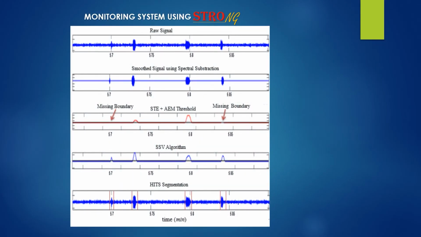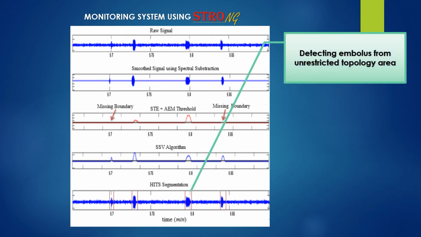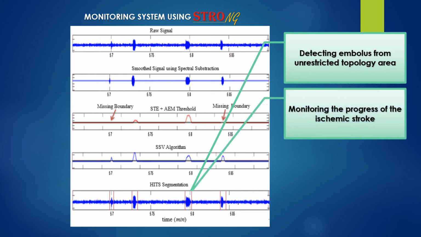So next, we will present our result by using our system. The result of the HITS segmentation using our algorithm is shown in the last figure where all HITS are successfully segmented. By obtaining this result, it can assist human experts to detect embolus from unrestricted topology area and assess the specific artery for each patient. This may also help the medical doctor to monitor the progress of the ischemic stroke.